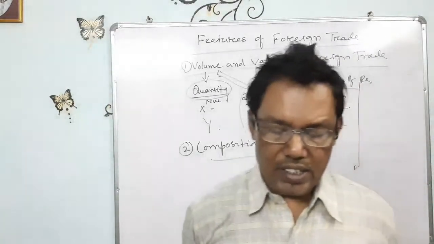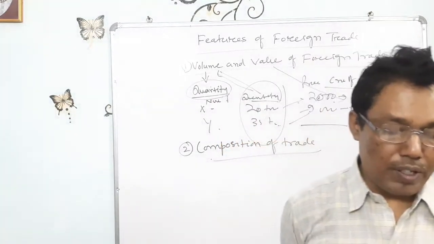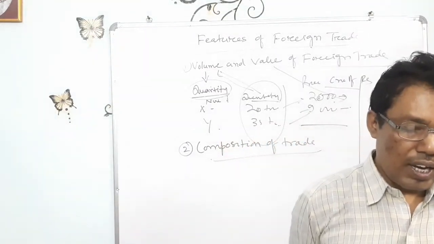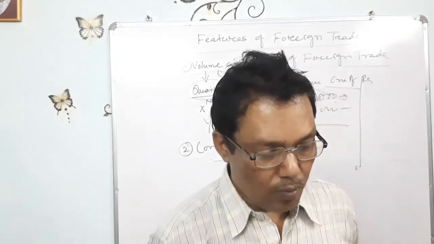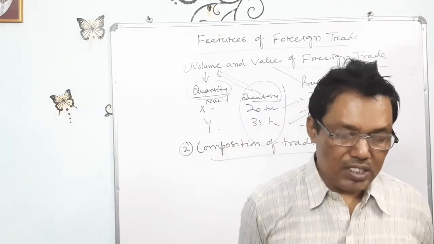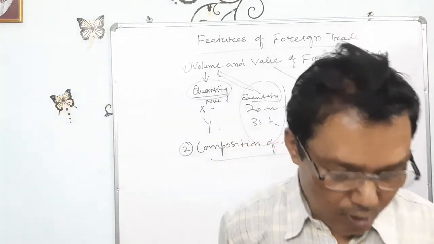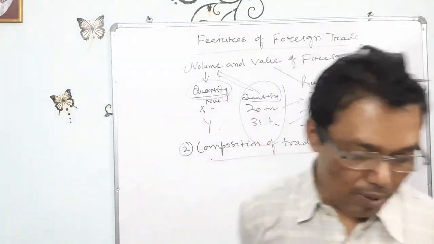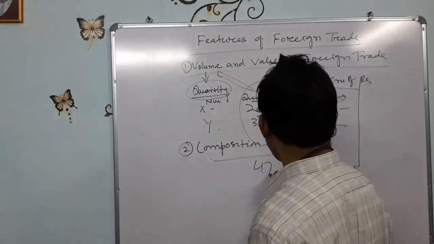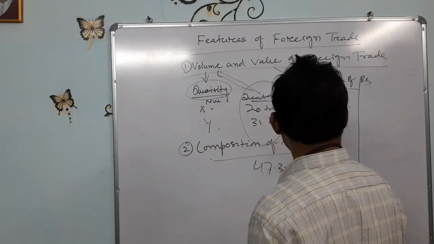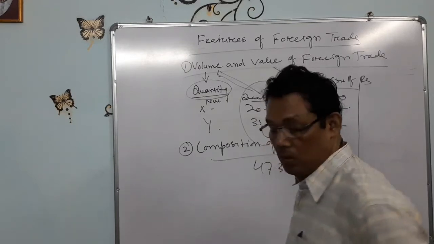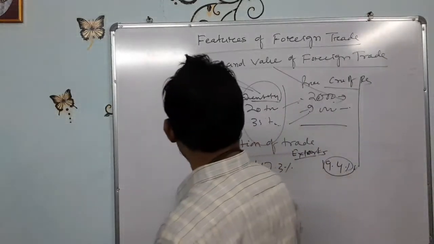If we go by statistical data on the composition of India's trade, in exports, agriculture products were 43.7% in 1960-61 and reduced to 19.4%. Remember it: in what types of products? Agriculture products.